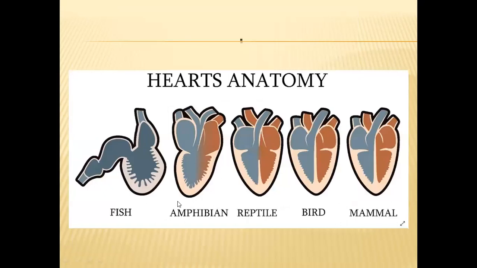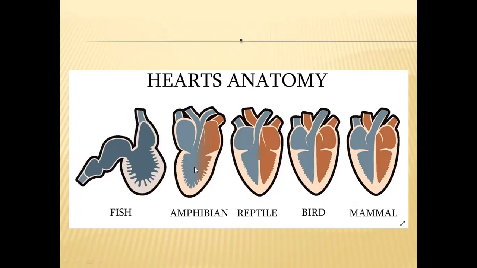Now let us see an overview of the hearts of the vertebrates. The 5 major groups of vertebrates are fishes, amphibians, reptiles, birds, and mammals. When we see the evolution of the hearts in these 5 groups of vertebrates, fishes will be having a 2-chambered heart. Only one auricle and one ventricle will be there in fishes' hearts.